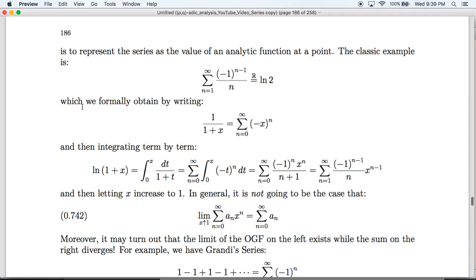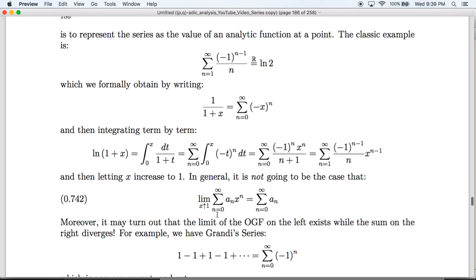In general, it is not going to be the case that we can obtain the sum by considering the limit of the power series. Indeed, it's possible that this limit on the left can converge even though the sum on the right diverges.